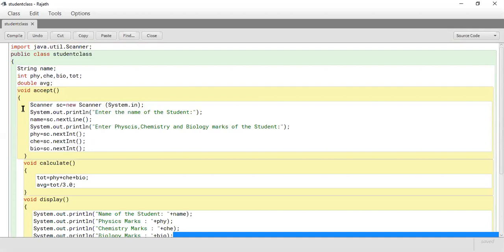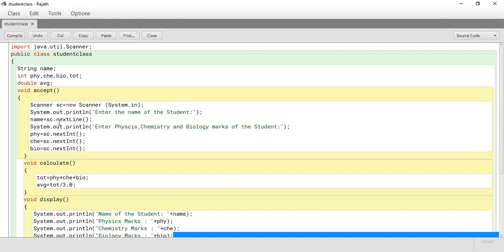I accept the value in this function, but I can use those values in the other function because both of them belong to the same class, and these data members also belong to the same class. Whatever calculation is done over here, I can use in this function. It's not like the school programs where everything is in one main.